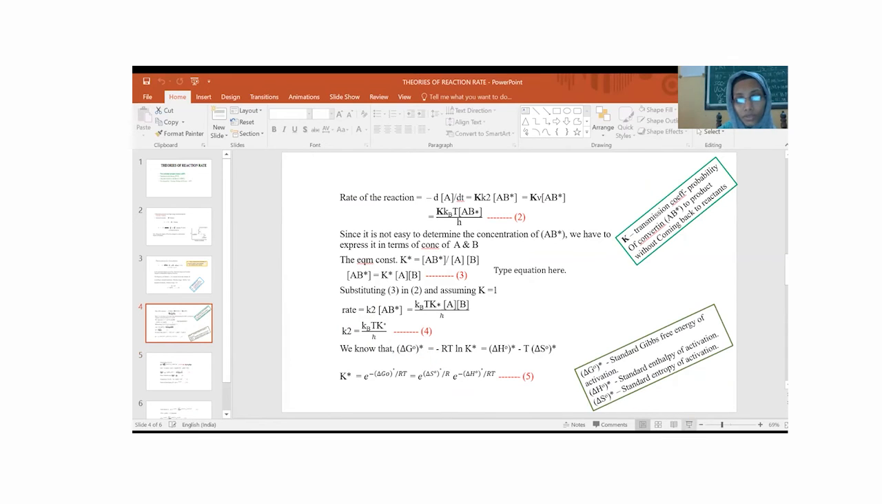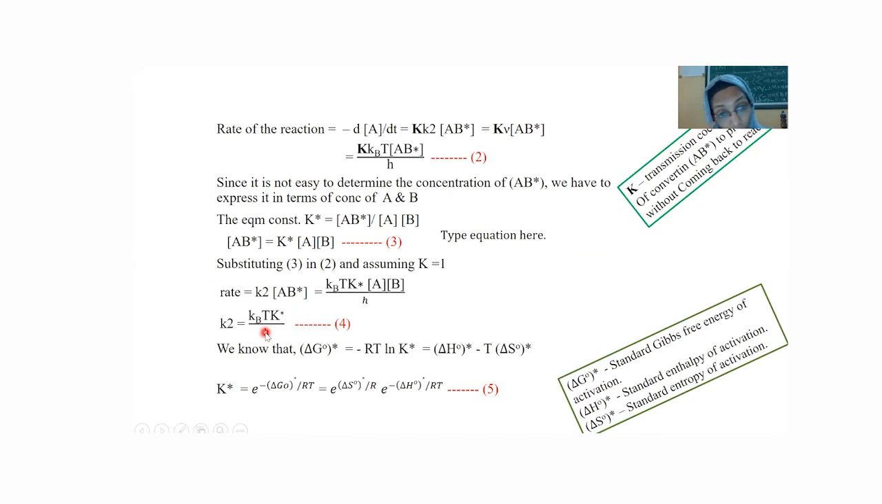Then from thermodynamics, we know that the free energy is related to the equilibrium constant as delta G0 is equal to minus RT ln K. Here G0 is for the activated complex, so we can put a star in all this. So delta G0 star is equal to minus RT ln K star. We know from the well-known Gibbs-Helmholtz equation that delta G0 is equal to delta H0 minus T delta S. So delta G0 star is equal to minus RT ln K star is equal to delta H0 star minus T delta S0 star.